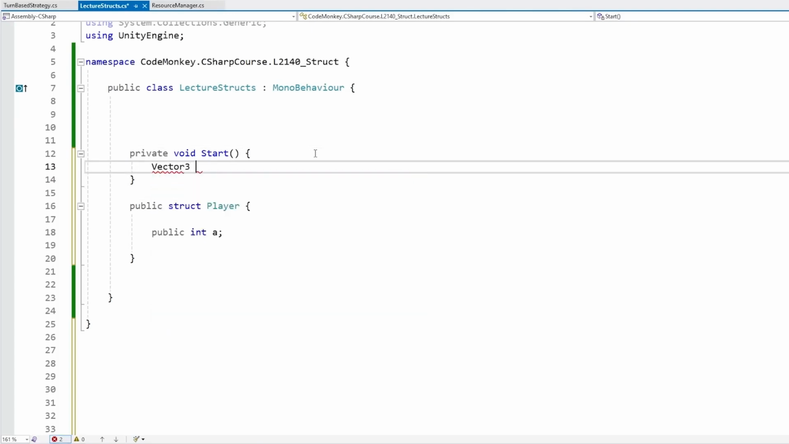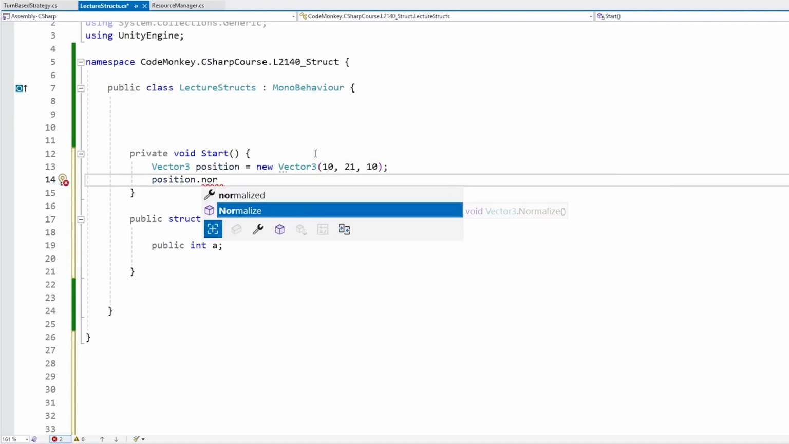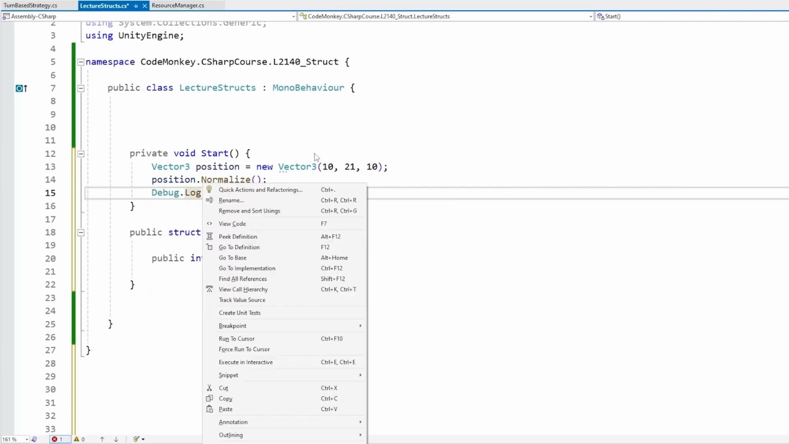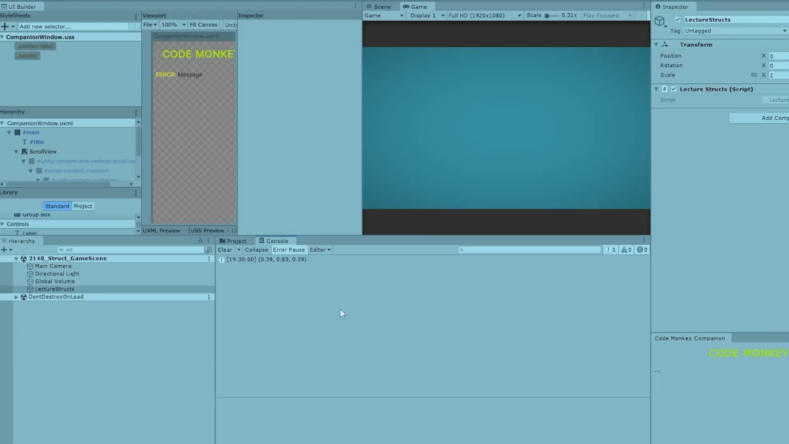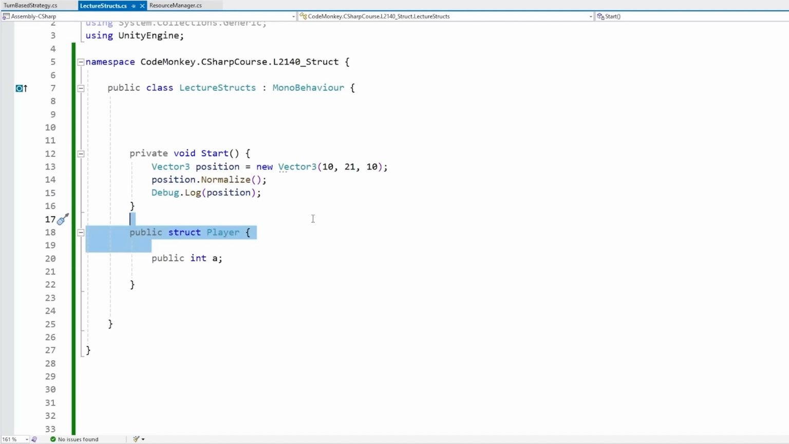For example, the Vector3 struct. Let's do a position, define it as something, 10, 21, something. And this struct actually contains the normalize function. If we do this and then do a Debug.Log on this position, let's see. Yep, this function does indeed modify the underlying data. So in theory, structs can indeed be mutable, they can change, but in order to avoid confusion, you should probably avoid this as much as possible. You should probably always treat your structs as immutable. Just following that one simple rule will make things much simpler to understand.